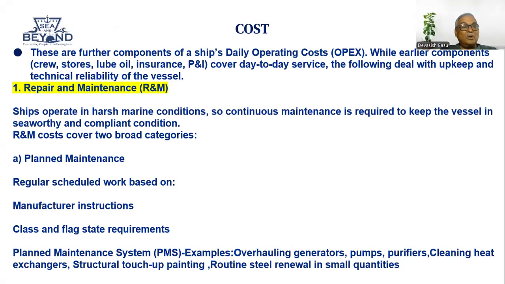So for that, we have got planned maintenance. As for the ISM and SMS, the vessel needs to follow ISM. For ISM also, you have got planned maintenance, PMS. So for that, there's a budget allotted, because PMS tells you what job to be done weekly, monthly, half yearly, quarterly. So planned maintenance is regular scheduled work based on manufacturer instruction, class and flag requirement. PMS, I just told you. Example, overhauling generators. All this comes under planned maintenance.